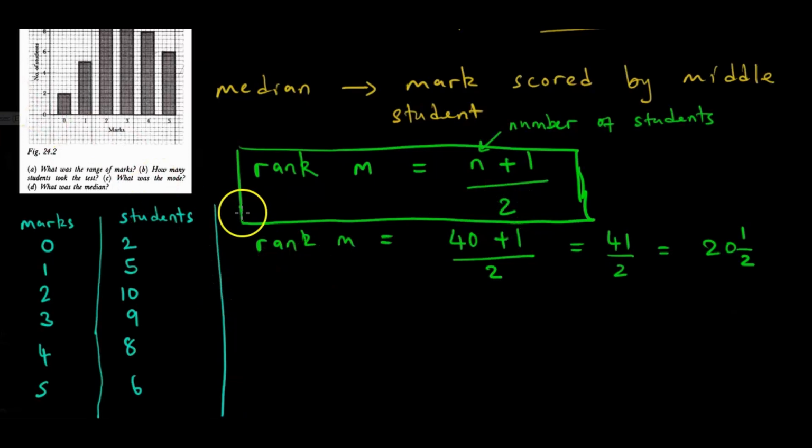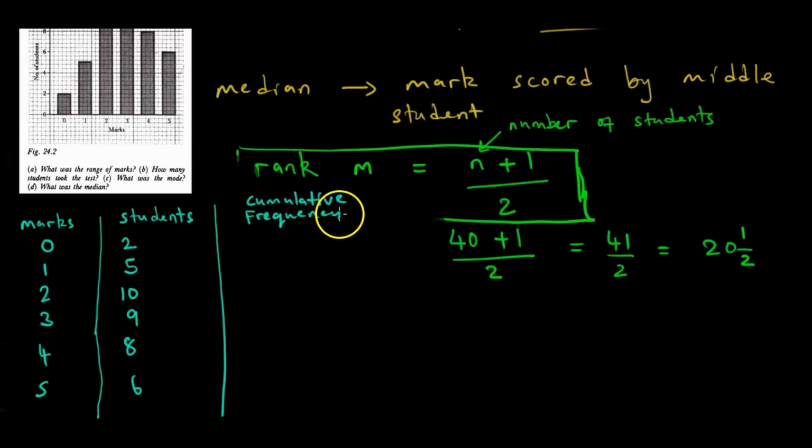So I'm going to erase this part. I'm sorry. If you don't understand what I'm going to explain, please don't hesitate to ask. We are going to add here what is called cumulative frequency. We are going to explain this as we do these things, cumulative frequency. So what does cumulative frequency tell us? Cumulative frequency we use to pile up information so that it adds up to the total number of students we have.